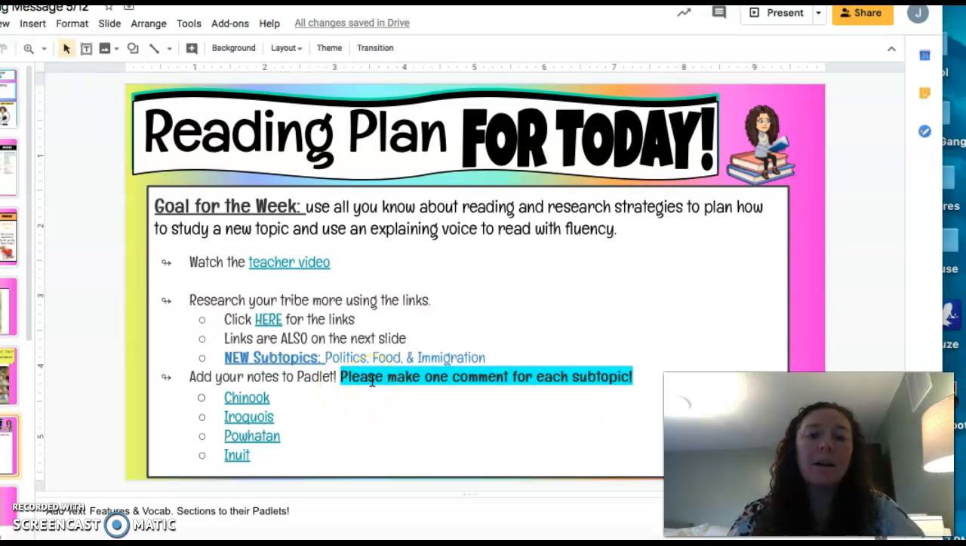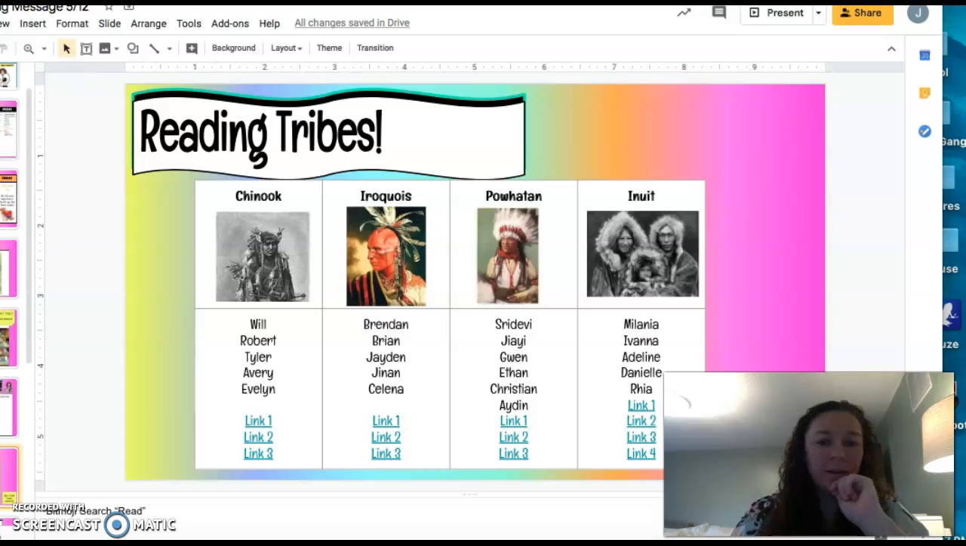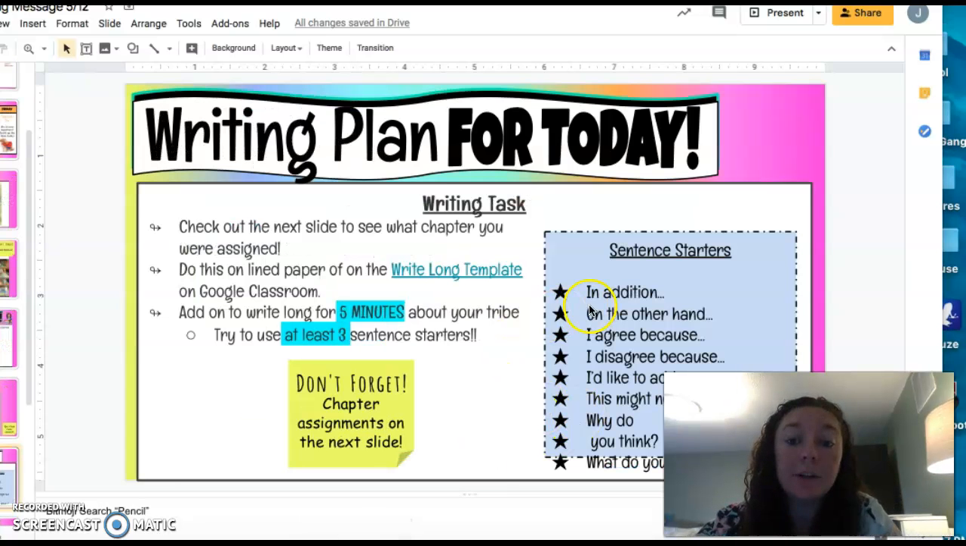Please make 1 comment for each subtopic. Last week, you guys seemed to think that was optional, but you are required to make 1 comment for each subtopic. So if there are 3 subtopics, then you need 3 comments. And then here's the links to your Padlets. Here's your tribes.